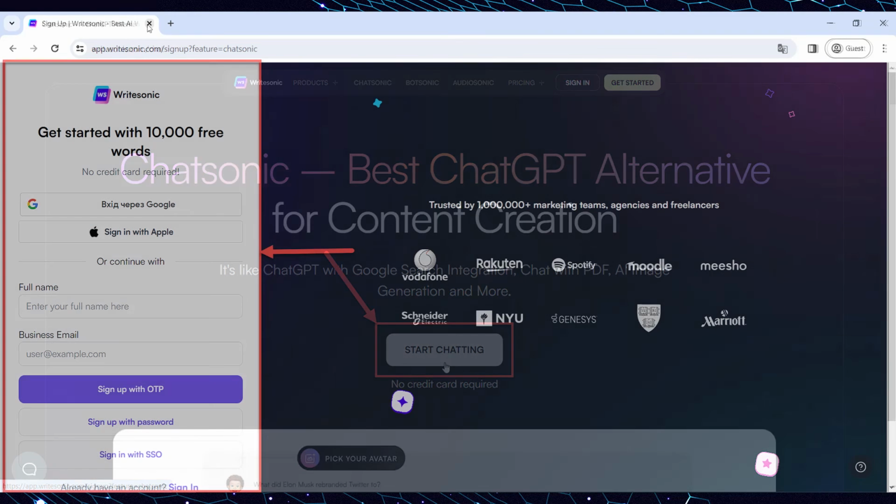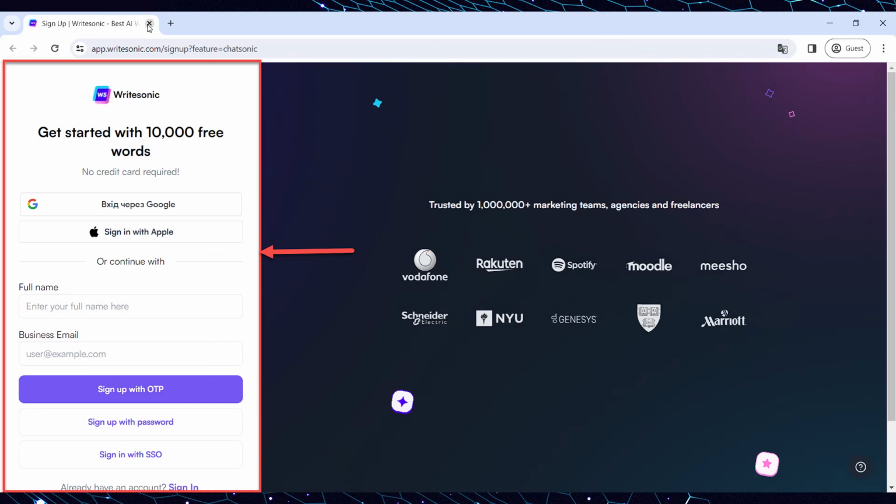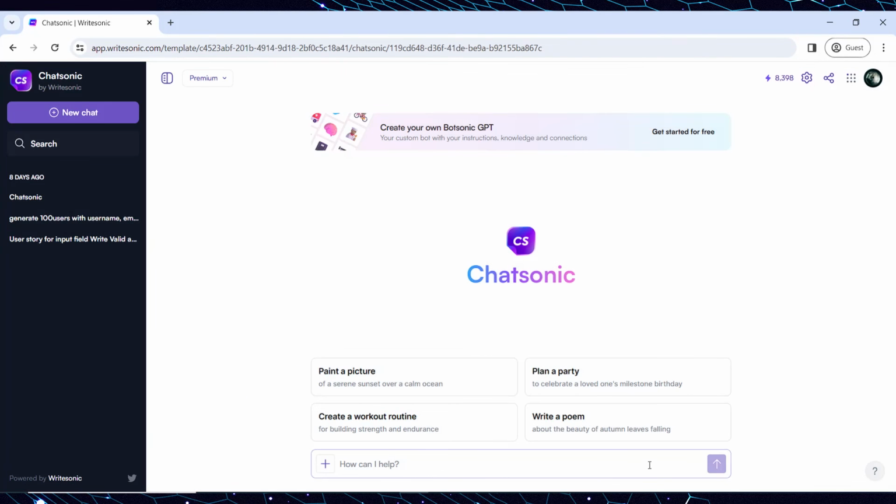You'll be navigated to the authorization page. To use WriteSonic, you should create a new account or use one of the sign-in options, like sign in with a Google account or sign in with an Apple account. Once you are logged in, you can access the tool's services. Please notice that the free plan allows us to use ChatSonic for 10,000 words a month, and to use this AI more often, you need to pay for the subscription plan.